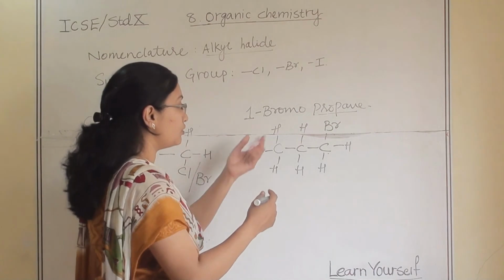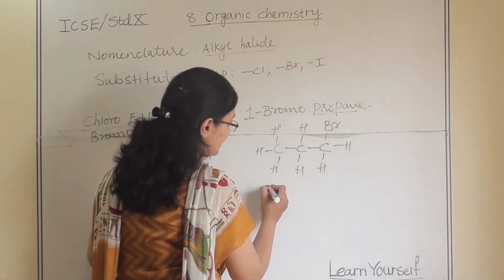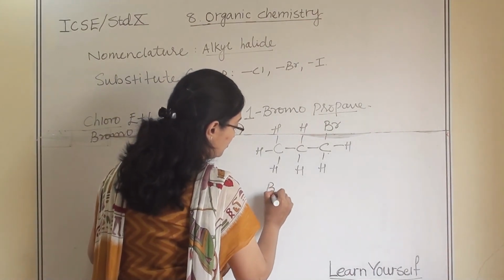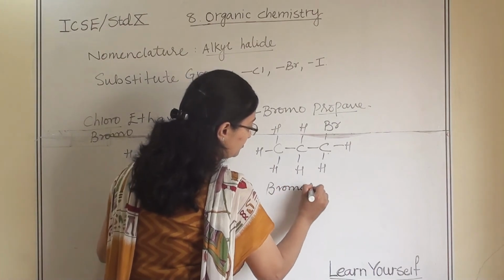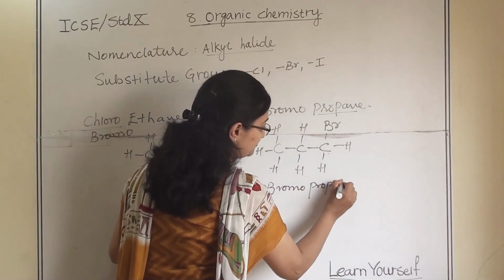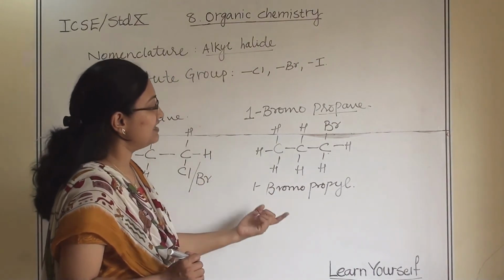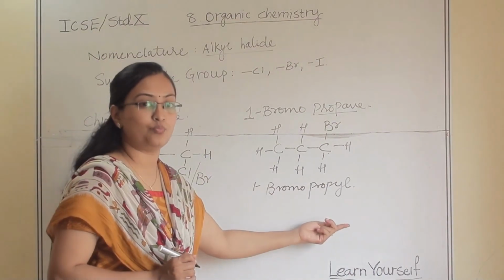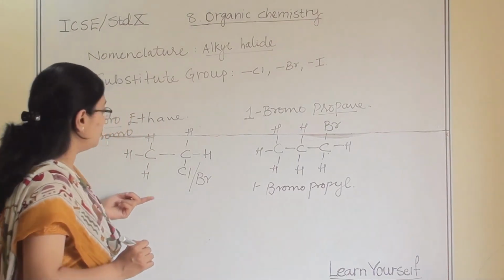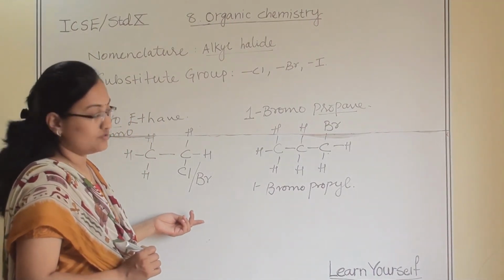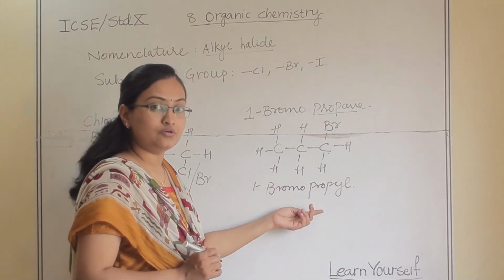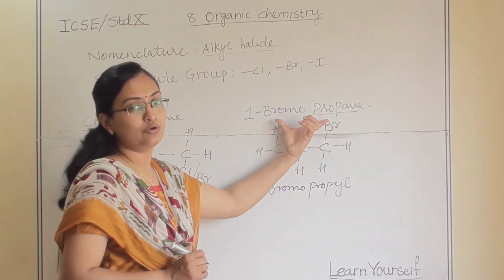So this we can also write like 1-bromopropyl. That's why it is also known as alkyl halide, bromopropyl or chloroethyl. So this name is also correct and this name is also correct.